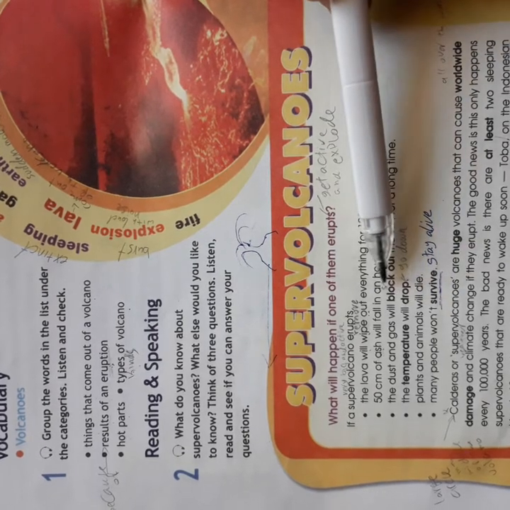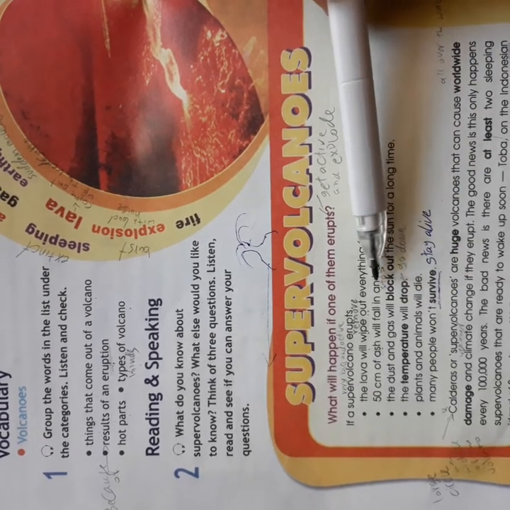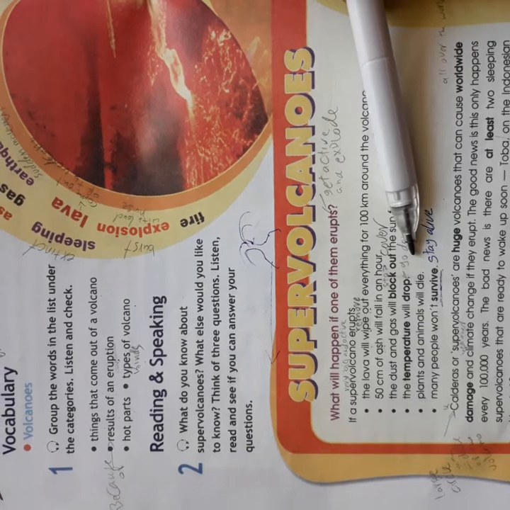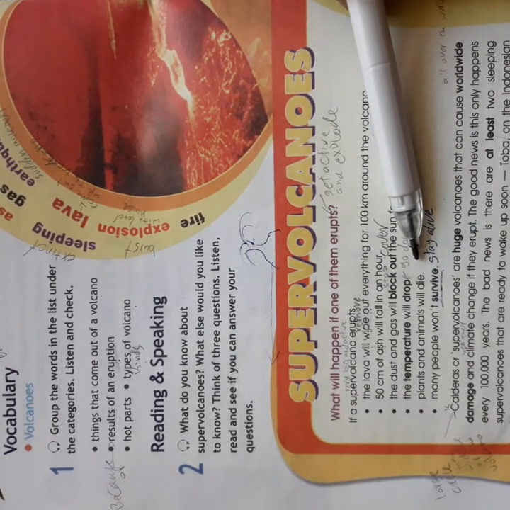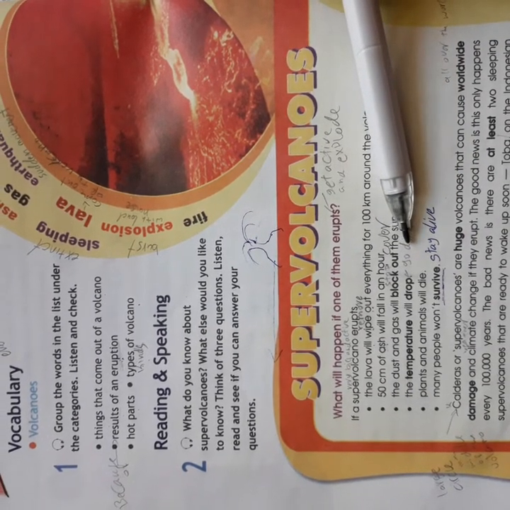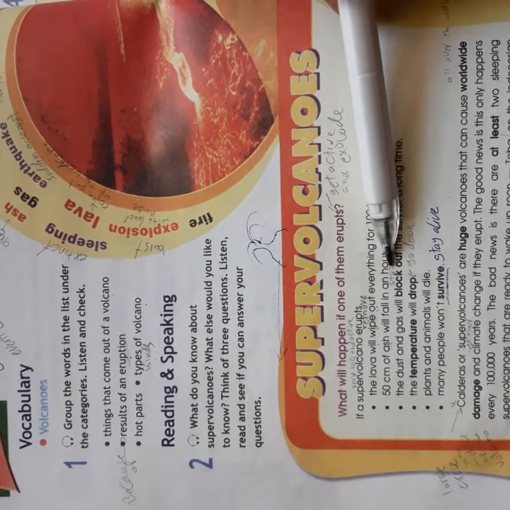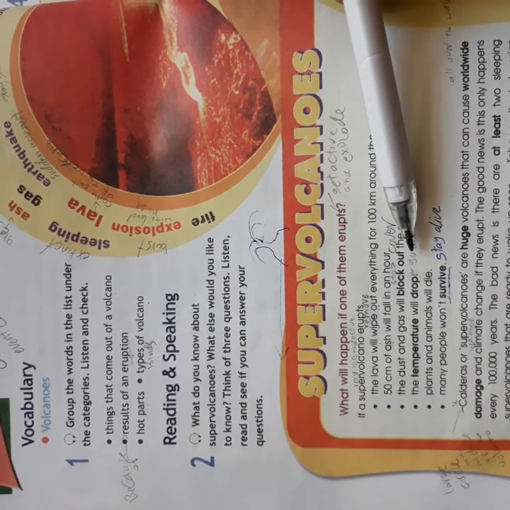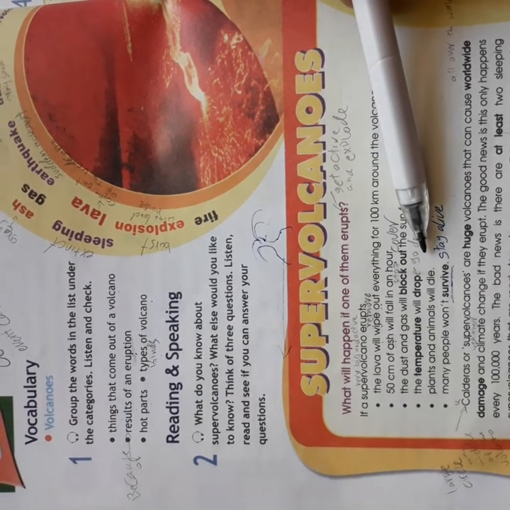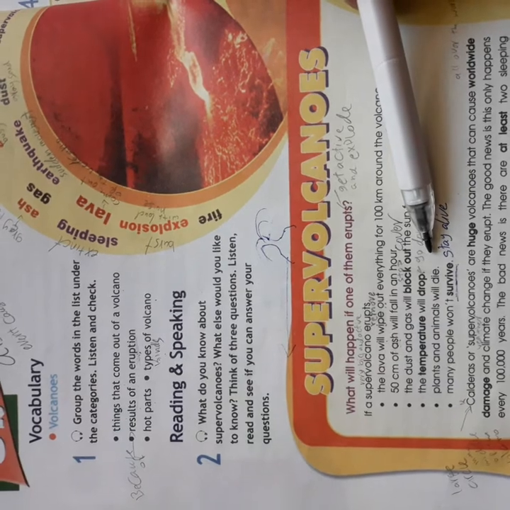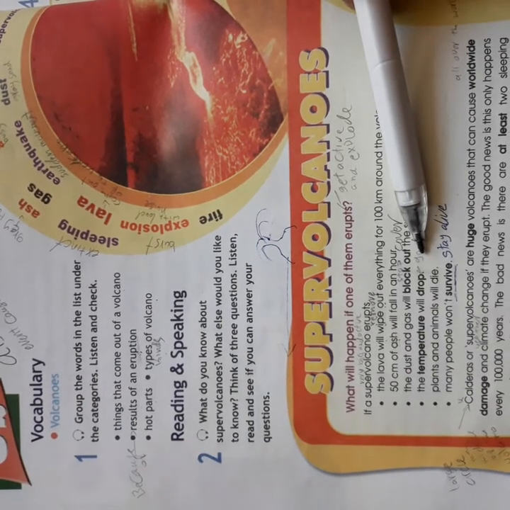The temperature will drop because the gas that is injected into the air will also cover or block out the sun, so we will cover the heat, and it's not going to be very cold, but it's going to be colder than usual.